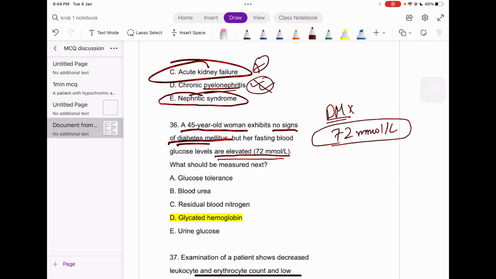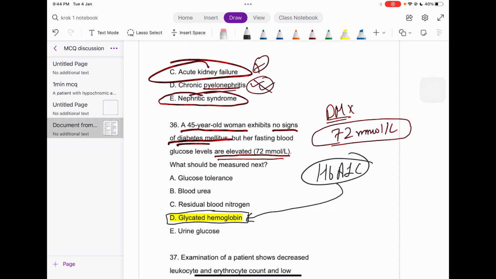Maybe she just ate a lot of, what? Glucose, right? That can be possible, or maybe we just need to test her for diabetes mellitus. And what is the best, or I would say the gold standard test for diabetes mellitus? That is HbA1c, your glycated hemoglobin test. So that's why your answer is glycated hemoglobin, right?